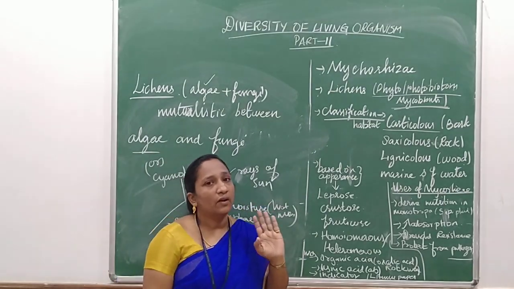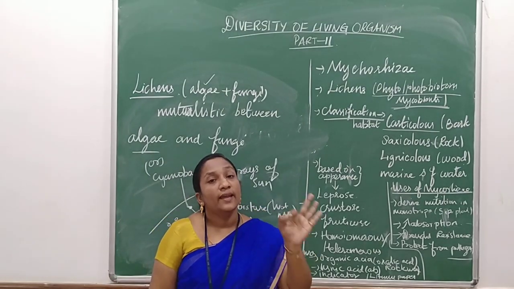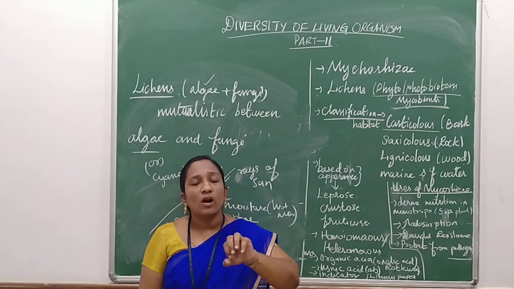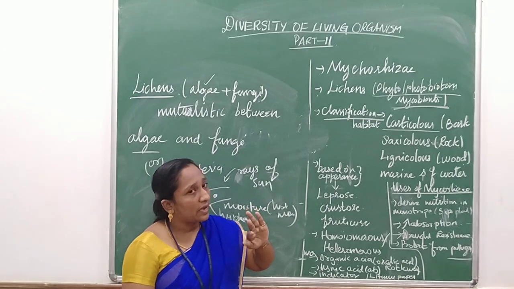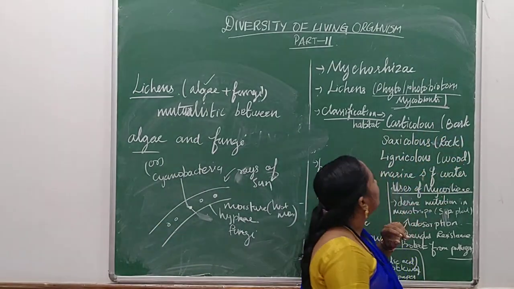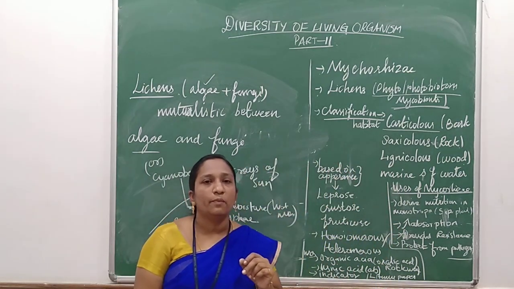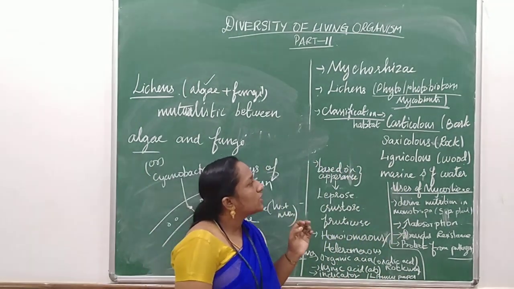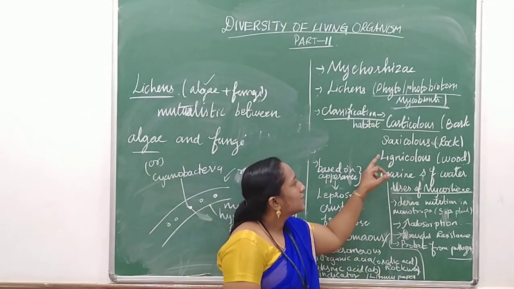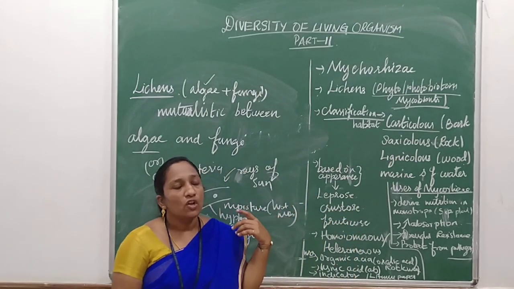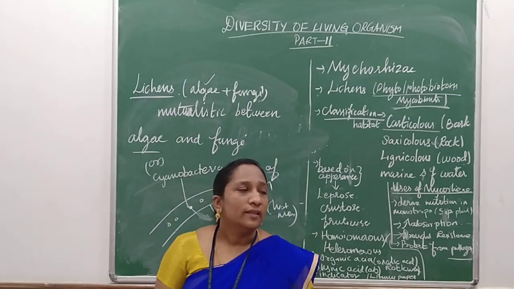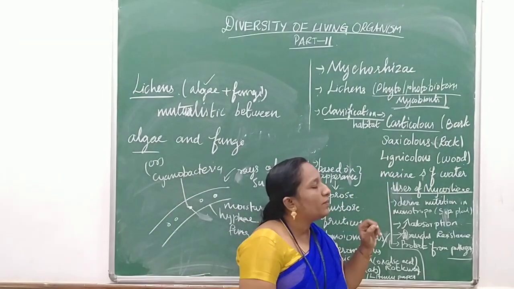Don't get confused: lichen is not a fungus. It is an association between fungi and algae. Both grow on each other; that is, algae grow on the fungi. If it grows on the bark of trees, it is called Corticolous. If it grows on rocks, it is called Saxicolous. Or if it grows on the wood of other trees, then it is called Lignicolous.